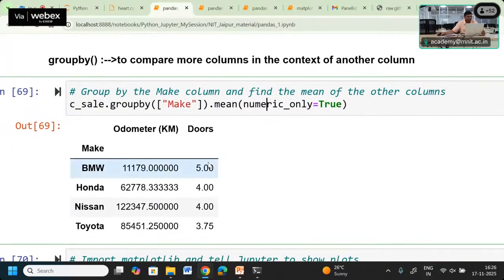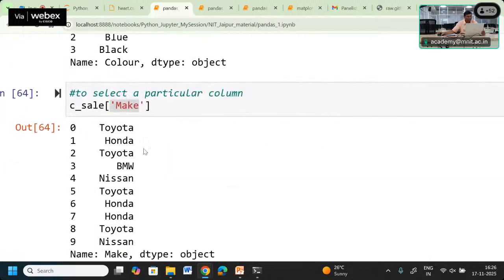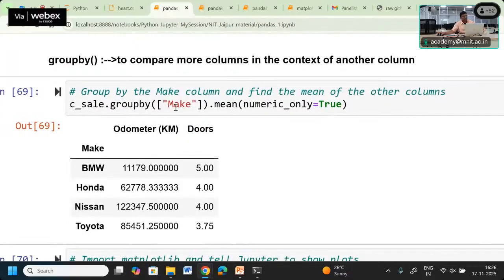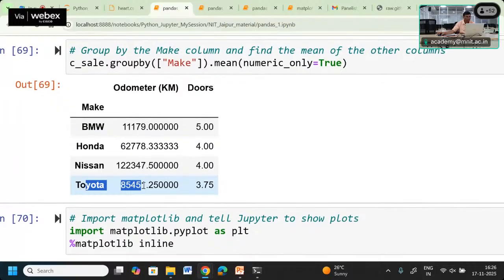So in that case we can observe the BMW is taken, all the BMWs are taken and their comparison is going to happen, whatever BMW is available there. So based on the make, the grouping is going to happen. They are taking all the BMW rows, and their mean is going to be computed for the odometer and the door. Similarly for the Honda, the Nissan, the Toyota.